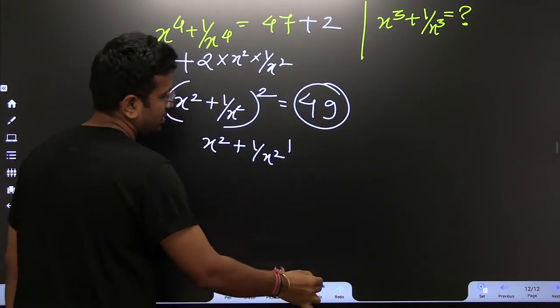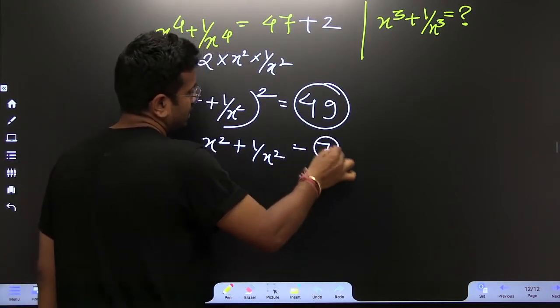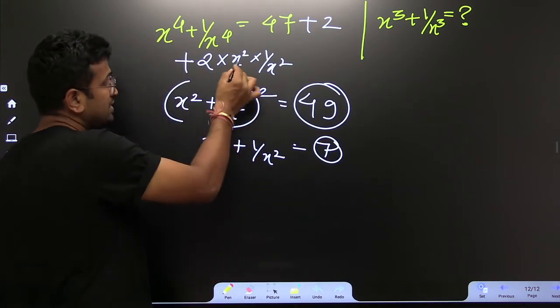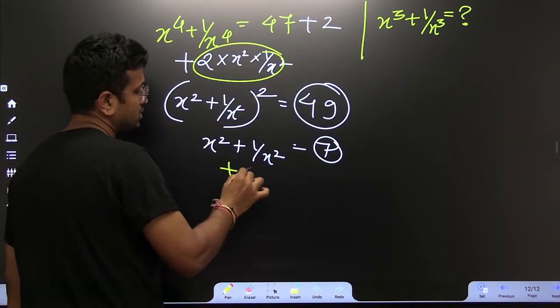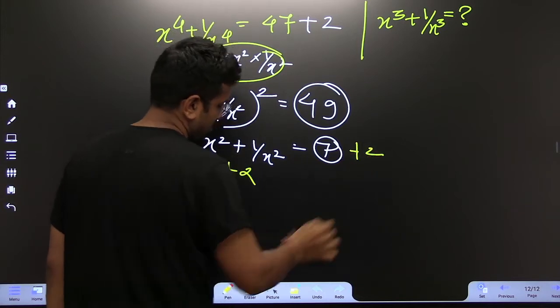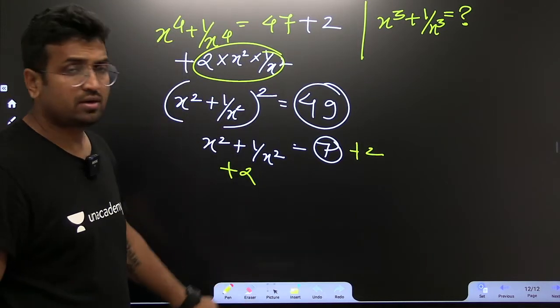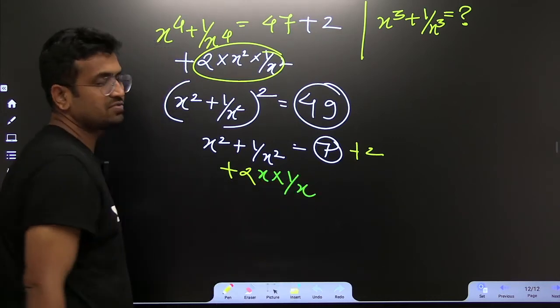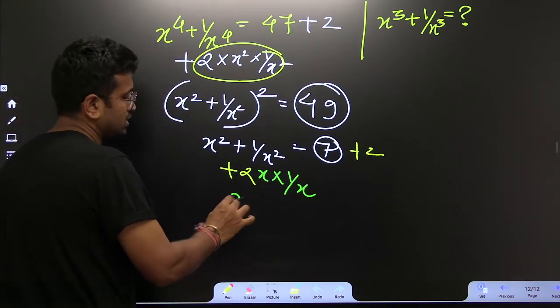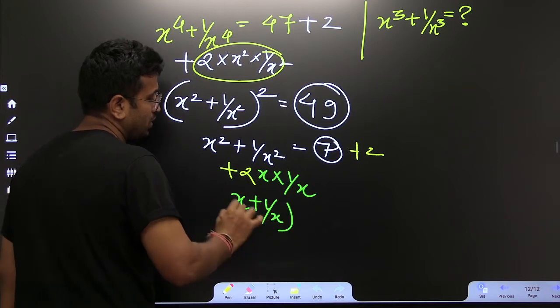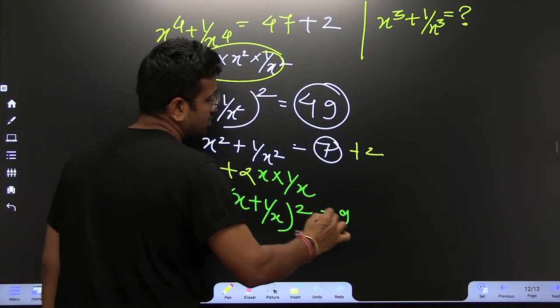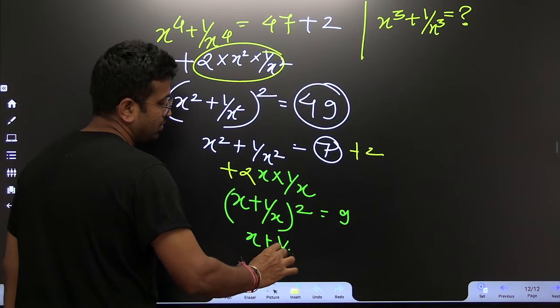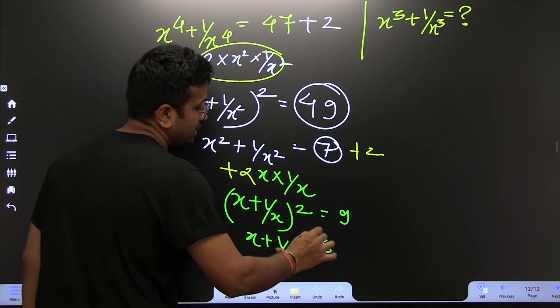Oh, so sorry. That's fine. We can do the very same step twice. That is 2 plus 2. And there's no reason to solve this any further. Fabulous. So this is what we've got. x plus 1 by x whole square is equal to 9. So x plus 1 by x is equal to 3.